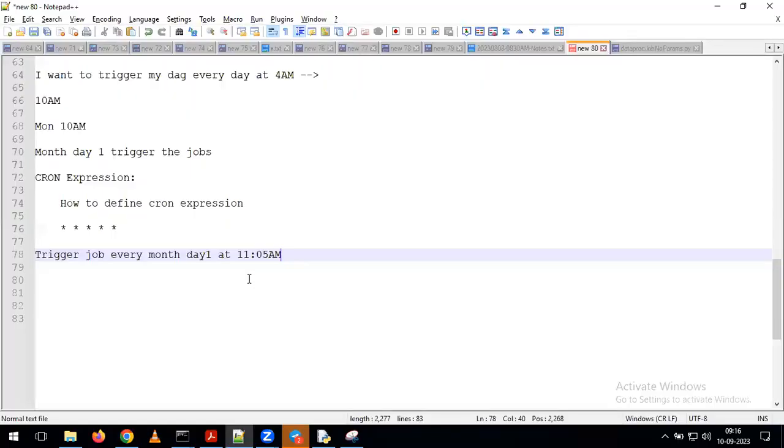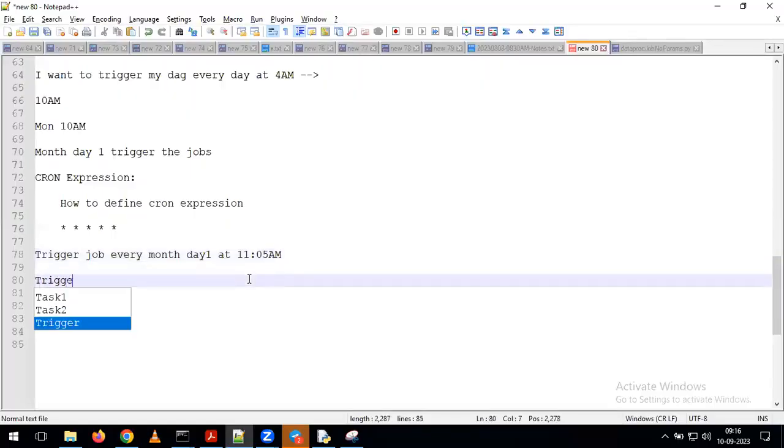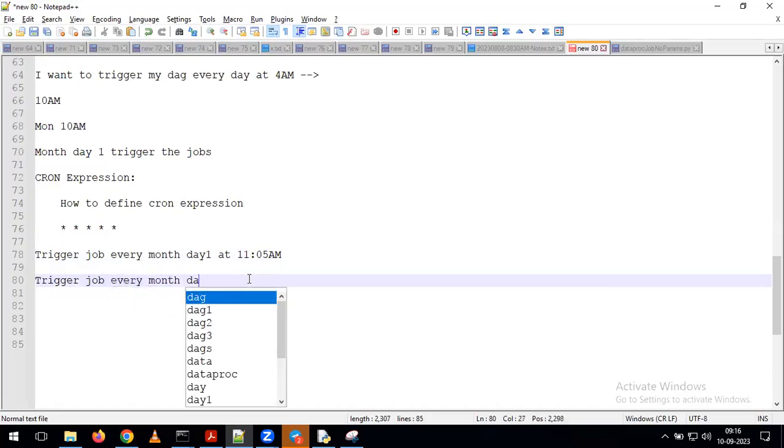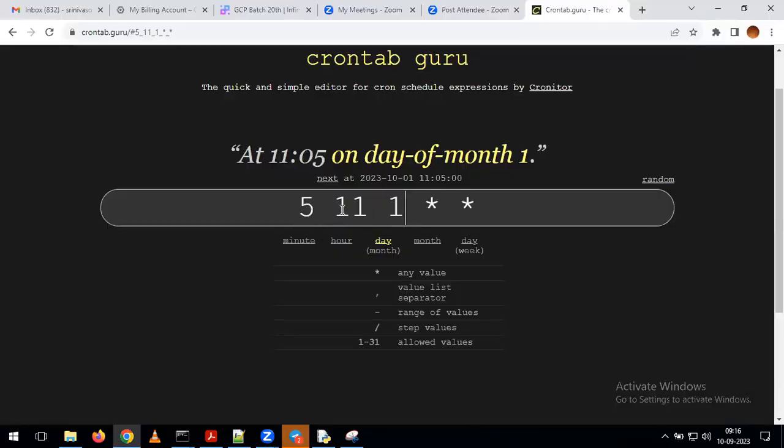Now, for example, trigger the job every month on day 5 at 1 p.m. Then what do we have to do? Every month, day 5 at 1 p.m., I want to trigger the job. Then what can we do here? Same thing. But if you want to give the 1 p.m.